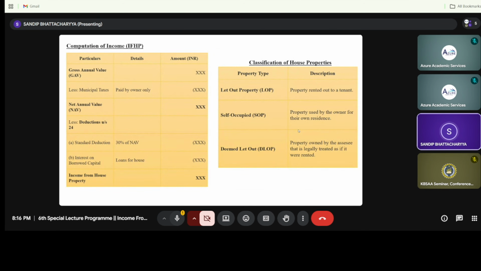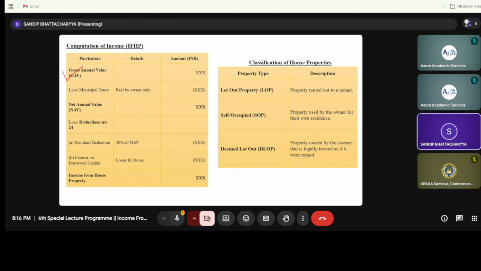Now, computation of income from house property. I am trying to highlight what is important in this area. First is the gross annual value. Now, what is the gross annual value? When you are calculating the gross annual value, it is the higher of municipal value and fair rent, but restricted to standard rate.